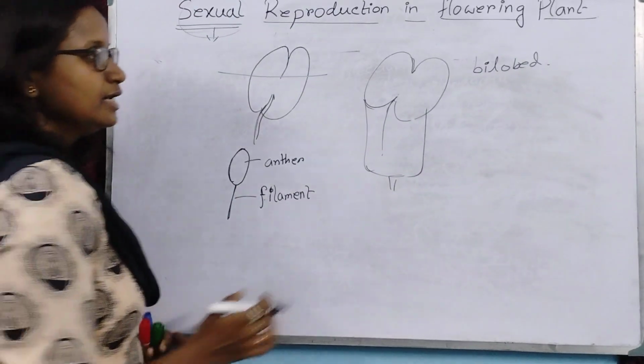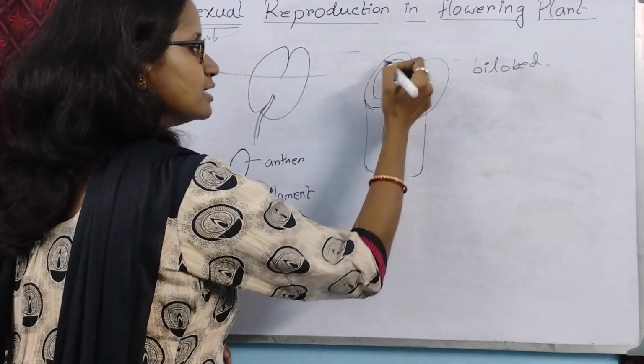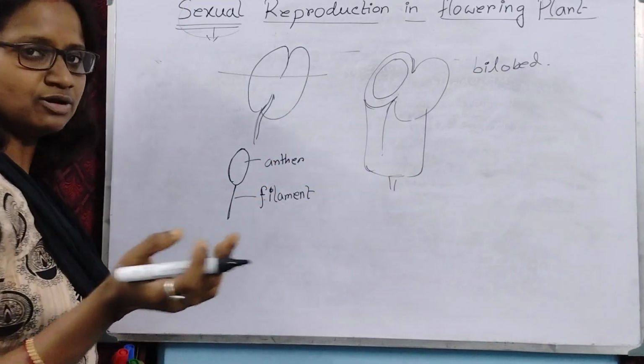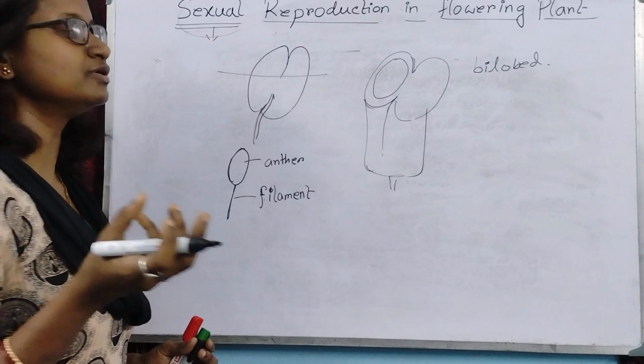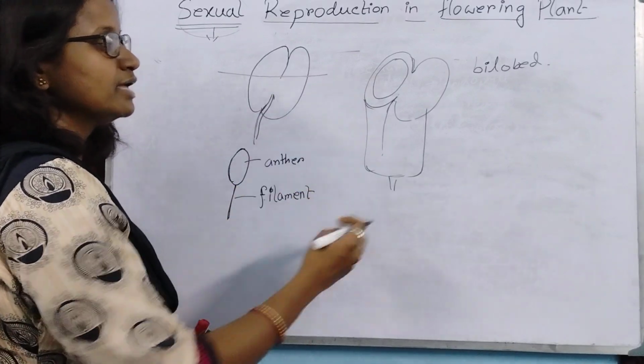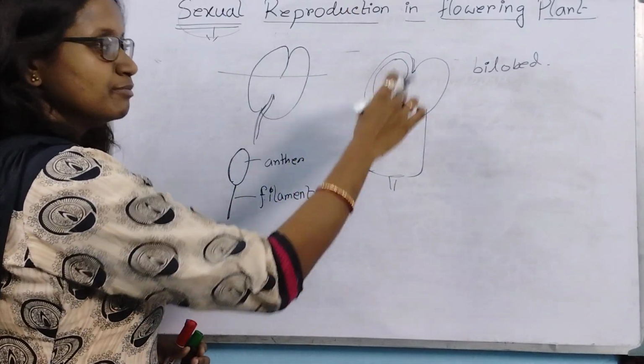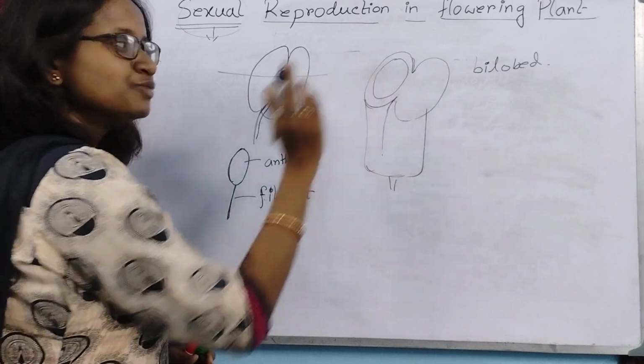Bilobed anther. Now each lobe contains some. I already gave you the example of hibiscus. Hibiscus has its pollen grains, and the anther has one lobe with one theca.